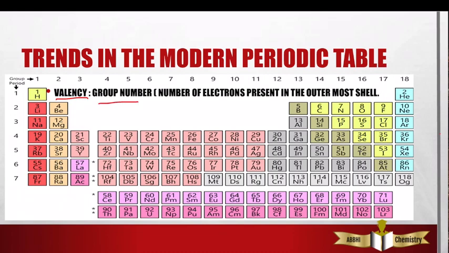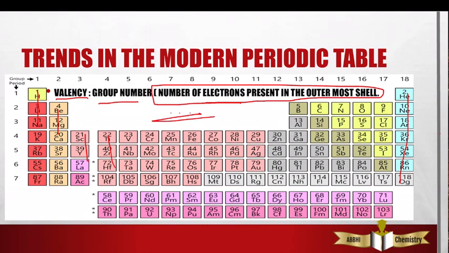Say this is group 1, group 2, group 3, 4 and up to 18. So what is the group number? It is the number of electrons present in the outermost shell. This comes under valency.